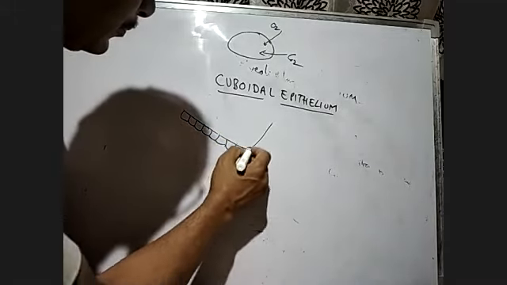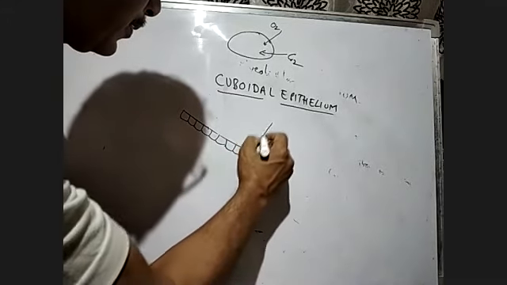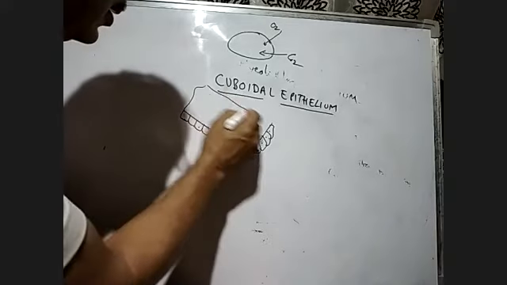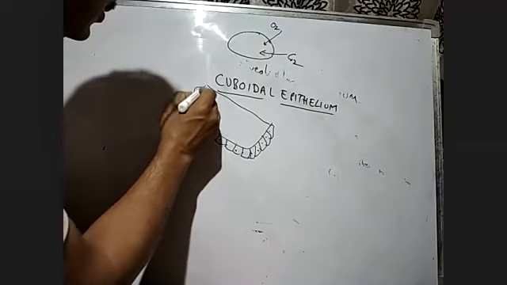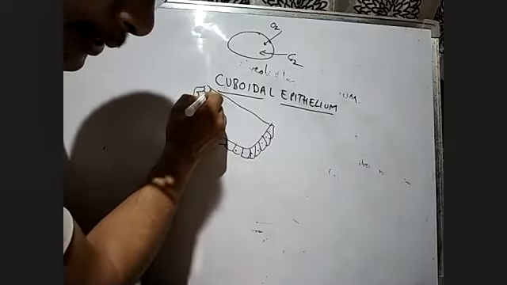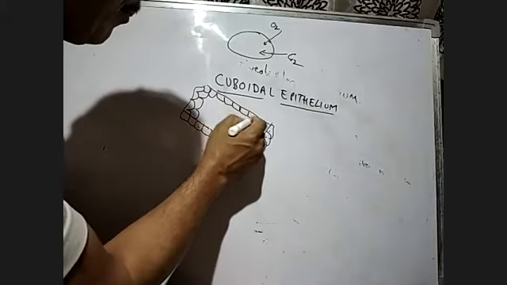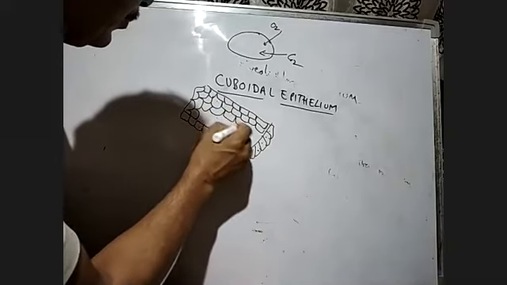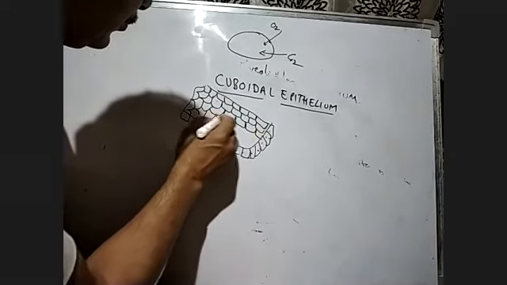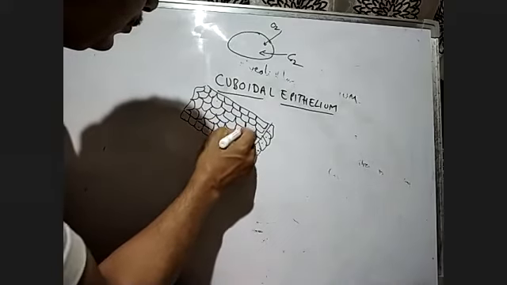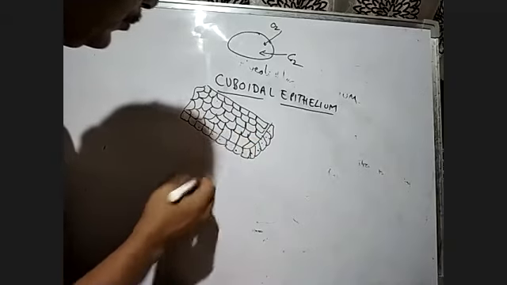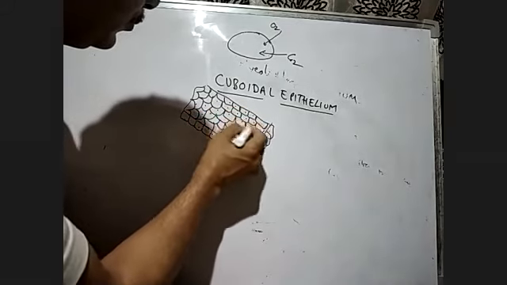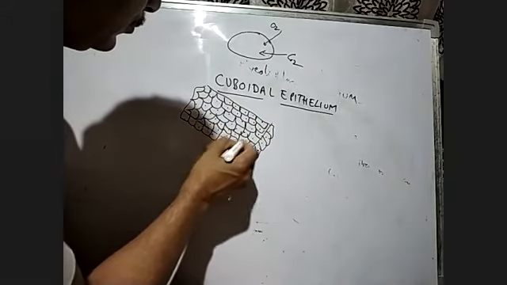The cells are cube-like, and if you look at the boundary, all the cells are connected.